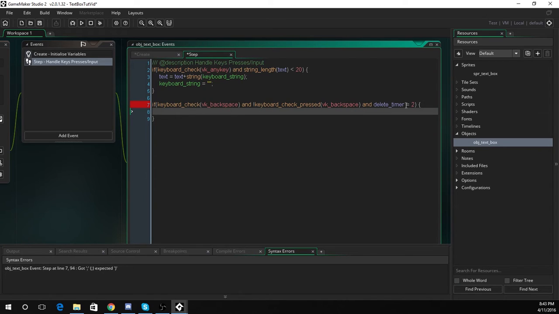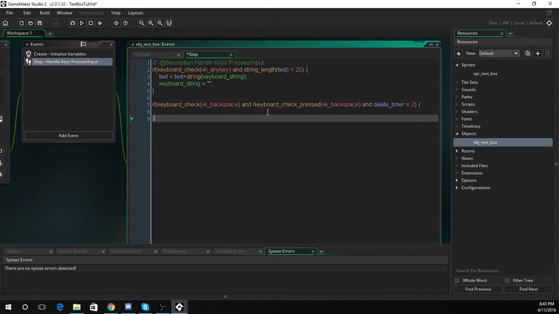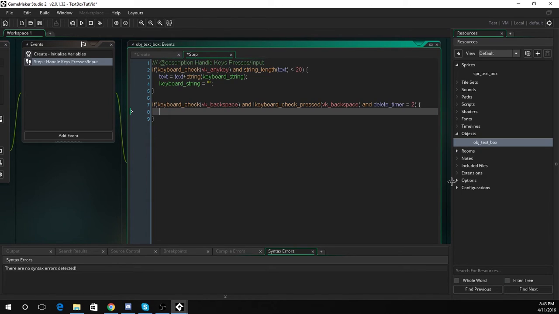So we'll open brackets, and so now what we're just going to do is set the text to equal string delete, and then we write the name of our text variable. We find what the length is of our text variable, and then we just remove 1 from that. So that's pretty straightforward. Next we change the delete timer to equal 0, so it won't just instantly do another one, delete another one, and then we just set the keyboard string back to empty.